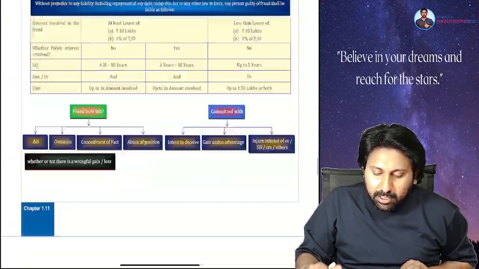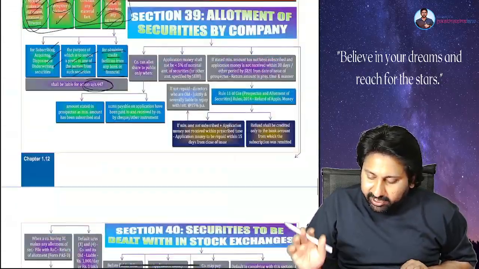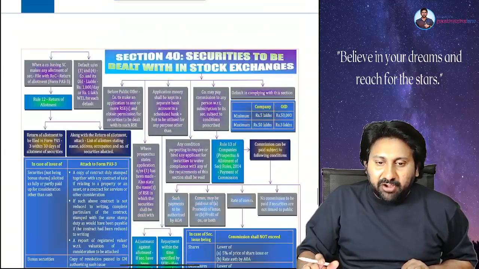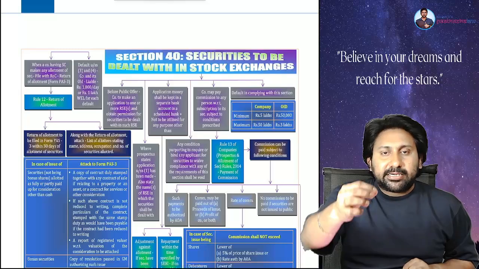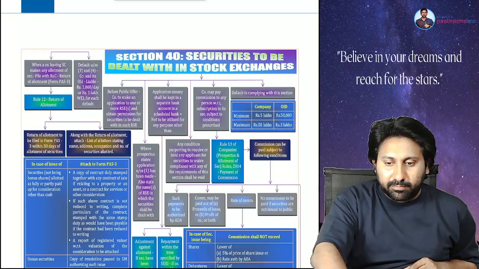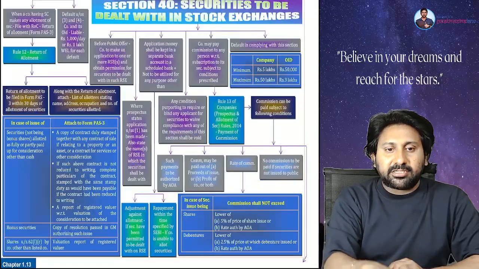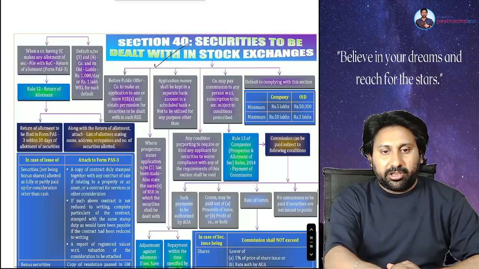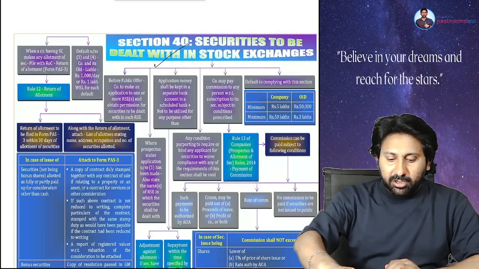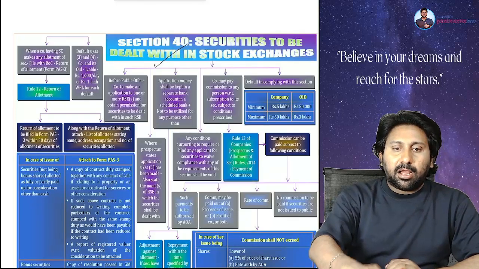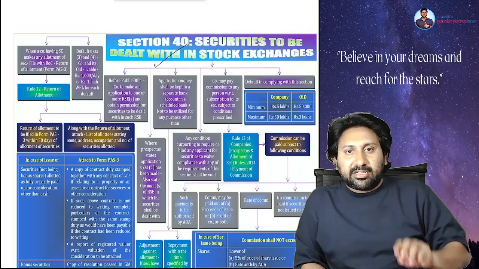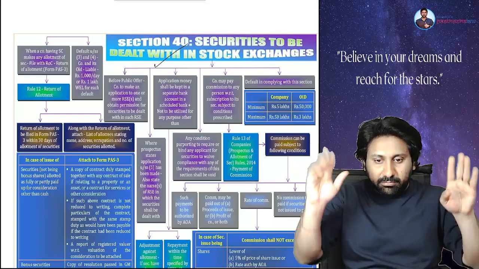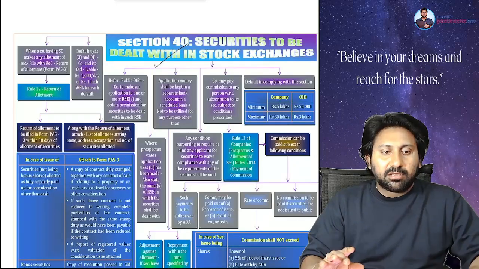Now I will give you time to read 39, 40. 2 minutes time for you to read, 10 minutes time for me to explain and complete. The next sections we are going to start are section number 39 and section number 40. Once 39 and 40 are completed, I will next deal with 3 areas: red herring prospectus, shelf prospectus, information memorandum. That's it. These are the main concepts that we need to discuss. Shall we?